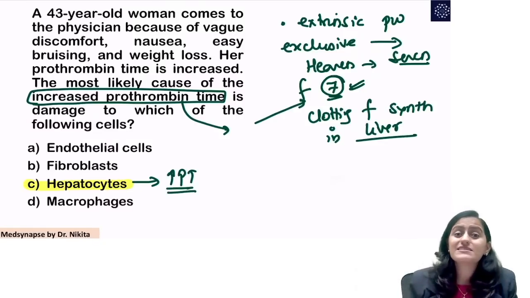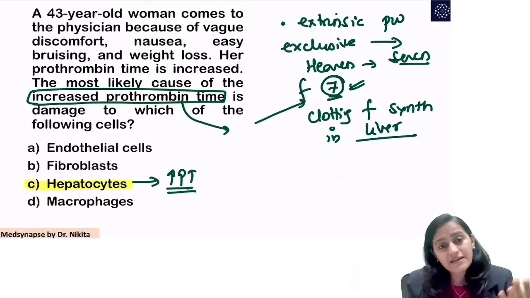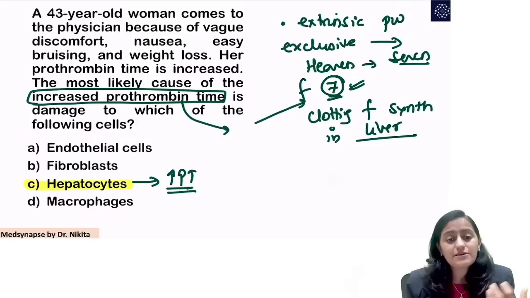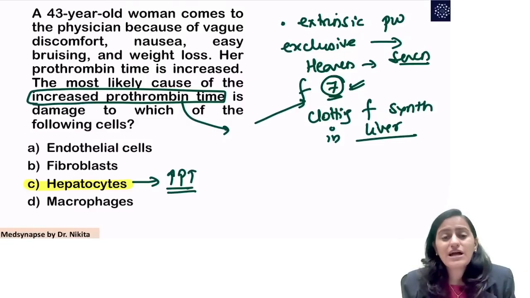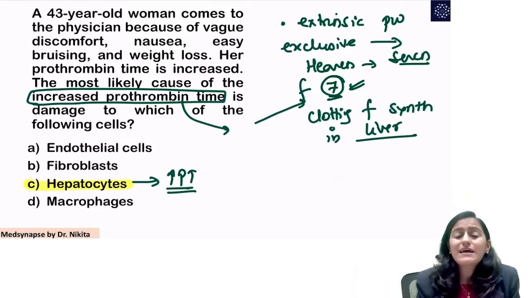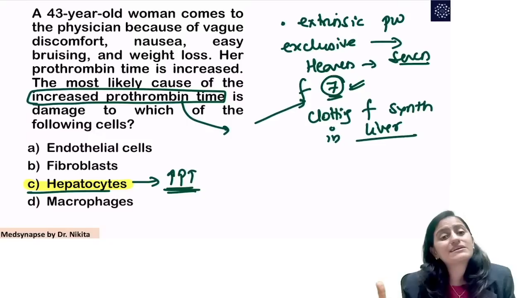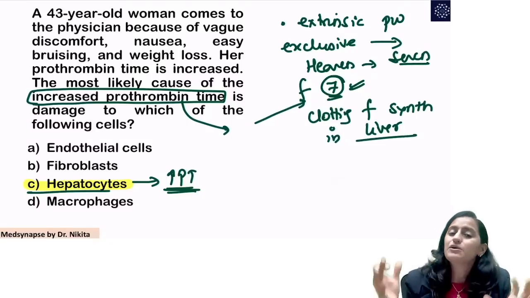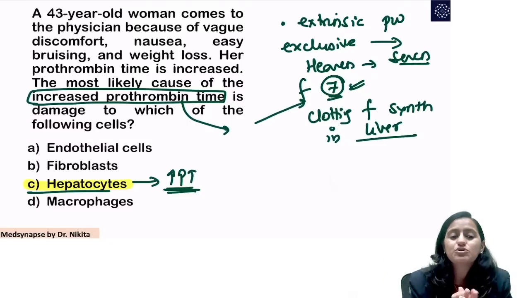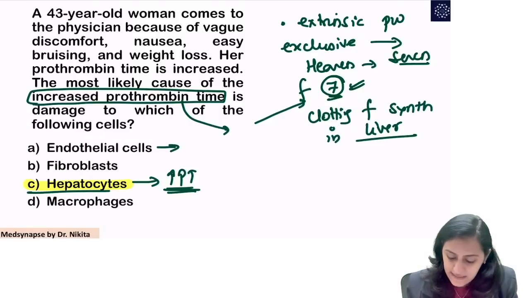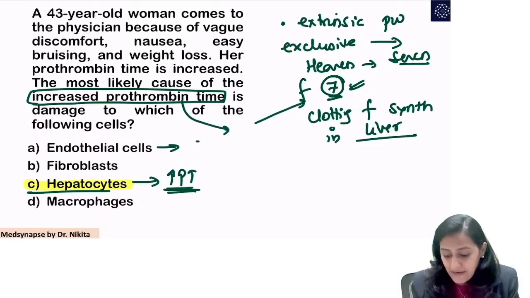Do you not read the grading system in cirrhosis? Which one is it for cirrhosis? The CTP score, the Child-Turcotte-Pugh score, right? You have PT-INR in that. So you know that liver failure leads to increased PT, and that is why when you connect the dots together, it's going to be hepatocyte injury. Endothelial cells, rather the damage to the endothelial cells.